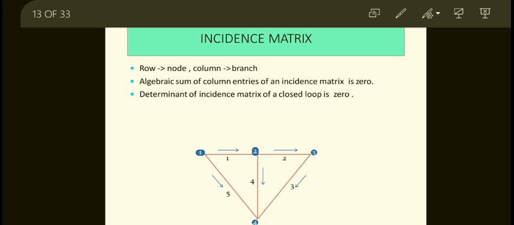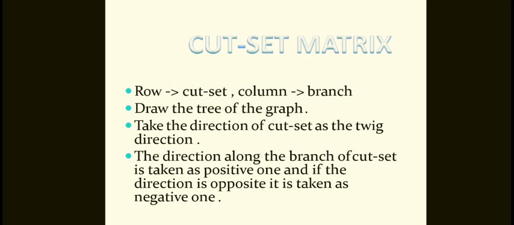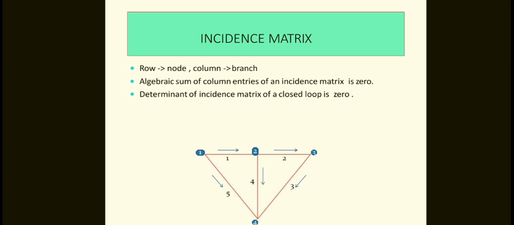If we observe this figure with nodes 1, 2, 3 and 4, the signal passes from 1 to 2, 2 to 3, 3 to 4, 2 to 4 directly, and 1 to 4. That is the incident matrix.